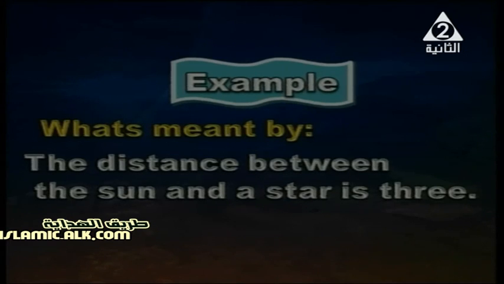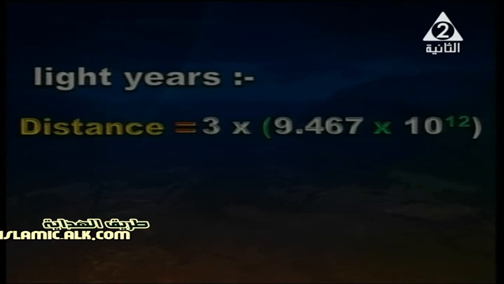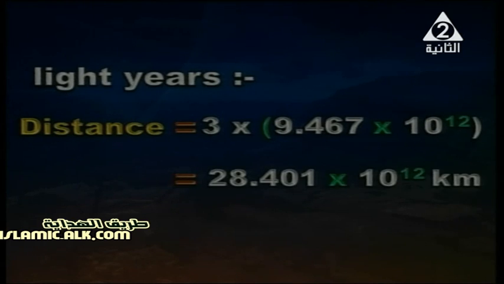what is meant by the distance between the sun and the star is 3? Yes, 3. The star is not close, the sun is not close. It means light year. Yes, light year, but look at this. Light years here mean a distance which equals what? 3 by 9.467 by 10 power 12 kilometers. Equals a huge number. It's about 28.401 by 10 power 12 kilometers.